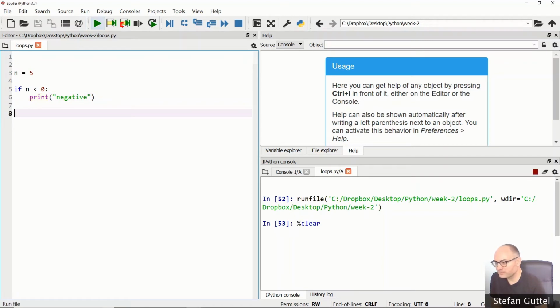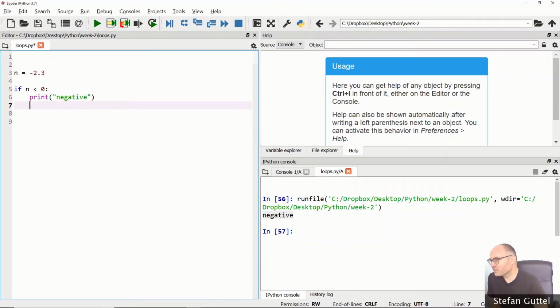Let's run this. And you see that we don't see any outputs here, right? Which is clear because n takes the value of 5 in our code. Therefore, this comparison here evaluates to false, and so we are skipping this block. If I assign a value of minus 2.3, let's say, to n, and I execute again, then now it will execute this print command because this condition evaluates to true.